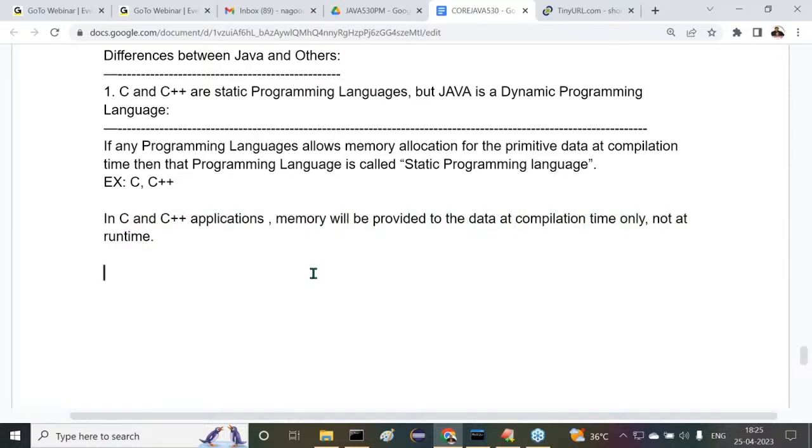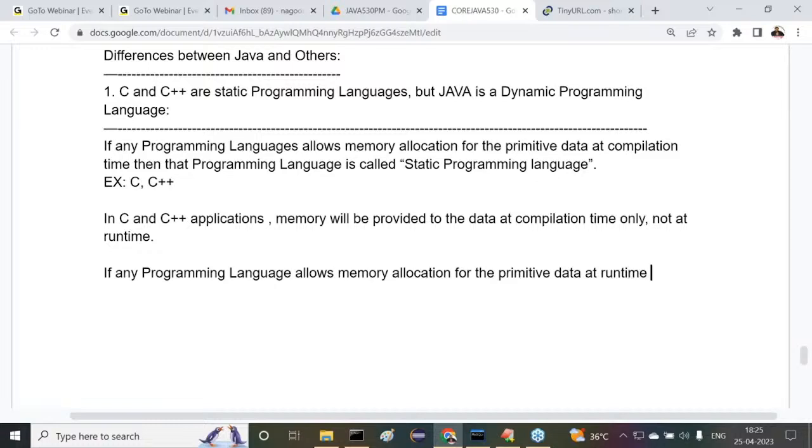Right, sir. Now, what about the dynamic programming language? Can you understand it now? Quite opposite point here. What is the dynamic programming language? If any programming language allows memory allocation for the primitive data at a runtime, not at compilation time, then that programming language is called a dynamic programming language. Understand it clearly.